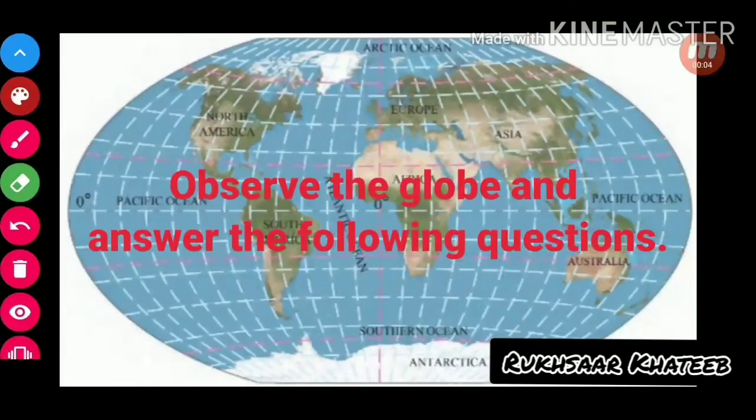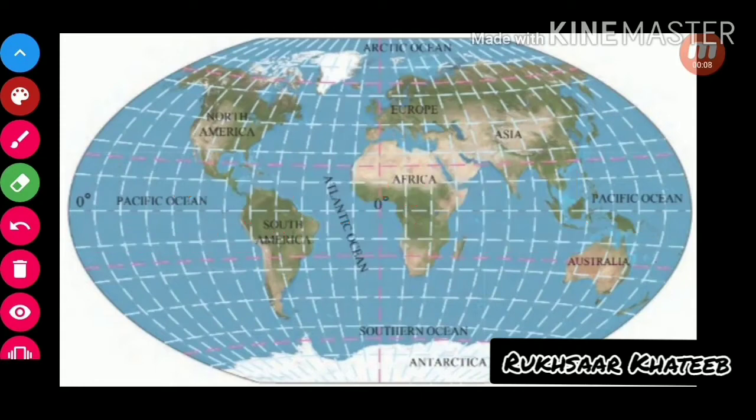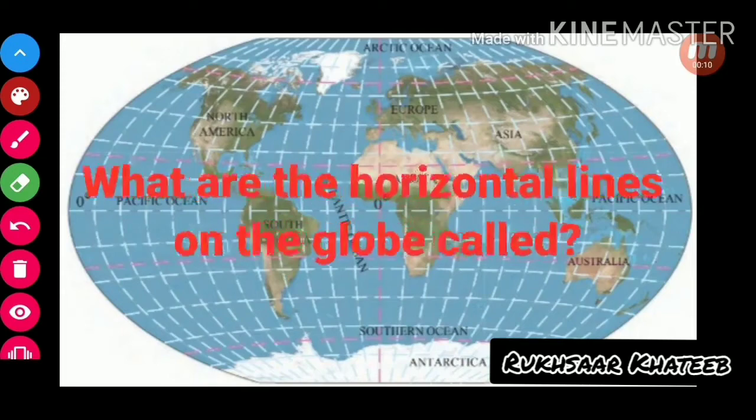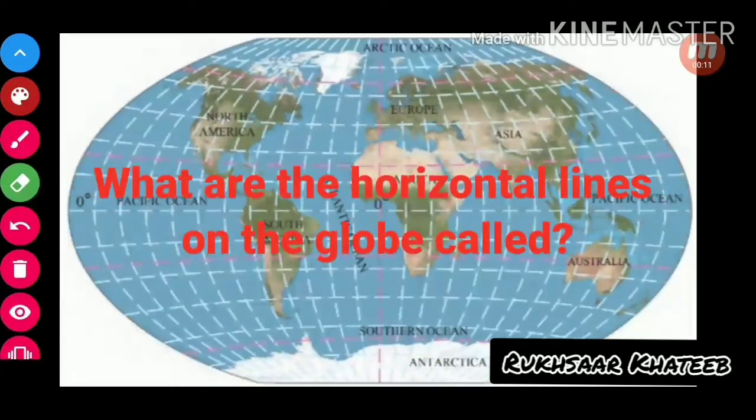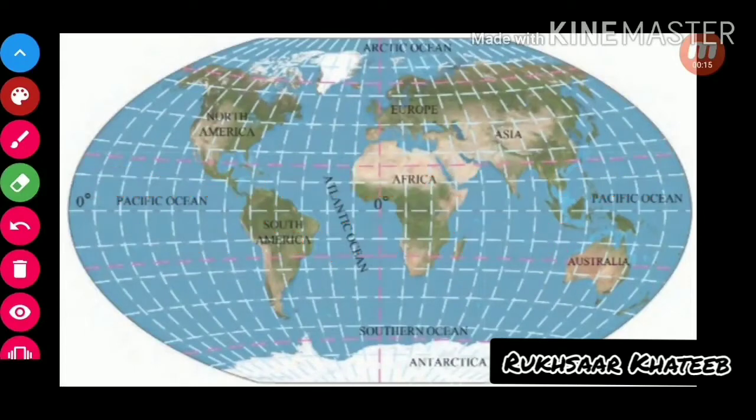Students, observe the globe and answer the following questions. Let's see the first one. What are the horizontal lines on the globe called? Can you see those sleeping lines on the globe? Yes, these sleeping lines never meet each other. So they must be the parallel ones, because parallel lines don't meet each other, right?